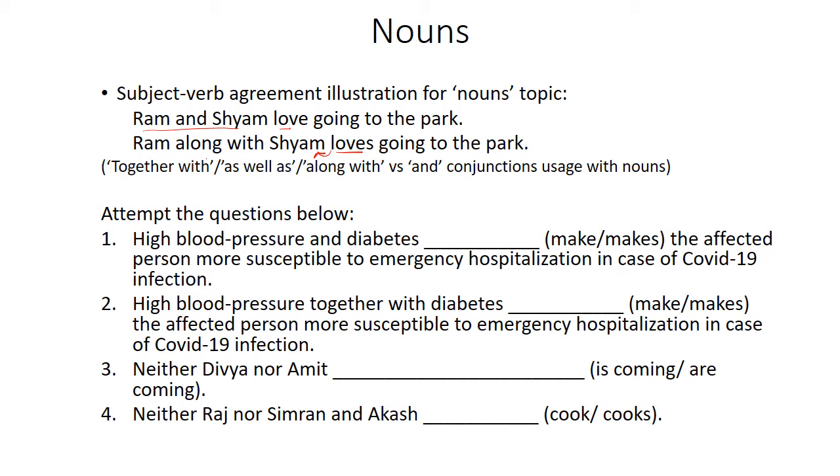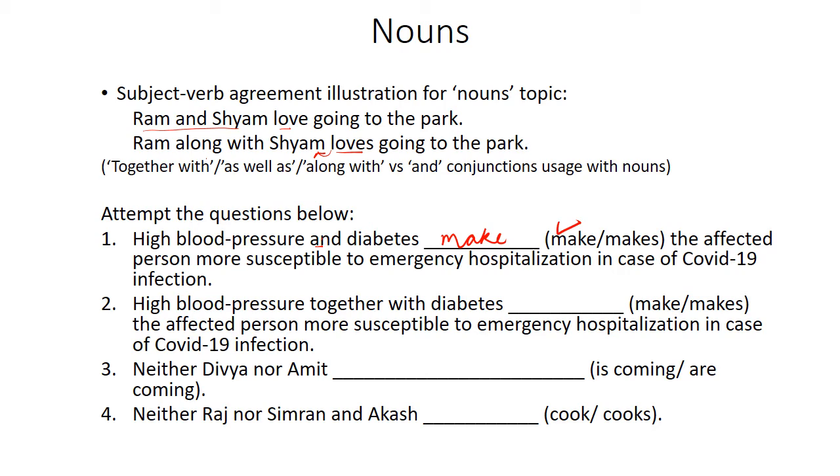Now let's attempt the questions below. High blood pressure and diabetes, fill in the blanks: the affected person more susceptible to emergency hospitalization in case of COVID-19 infection. What should it be? Make or makes? Well, high blood pressure and diabetes, two conditions are described joined by and conjunction, so it will be treated as plural. So plural form of verb will be used. So make is the correct one.